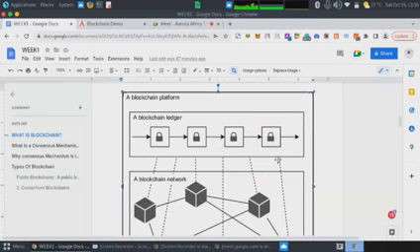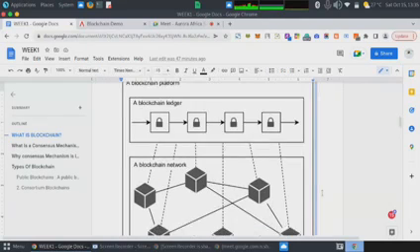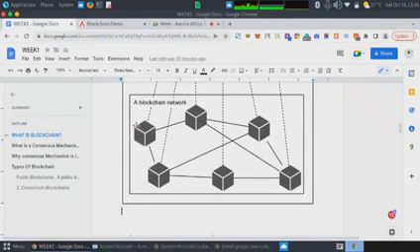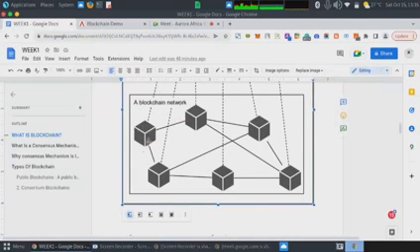Then when a block has been added to the blockchain, the information in that block is distributed across this network. Then what is a network? We said a network is when computers come together, and each computer that is participating in this network is regarded as a node. So this is a node. The information is stored here, here, here, here, here, and here.